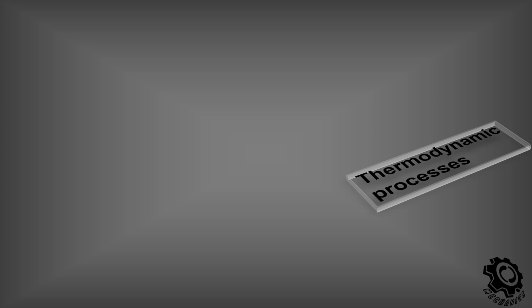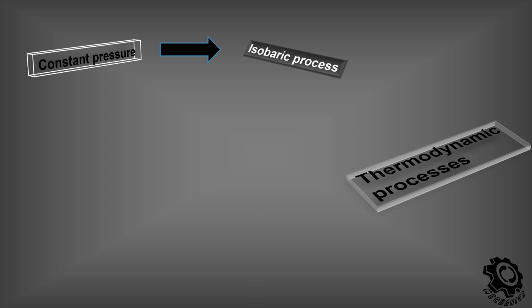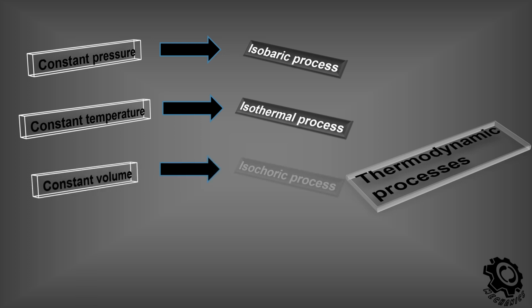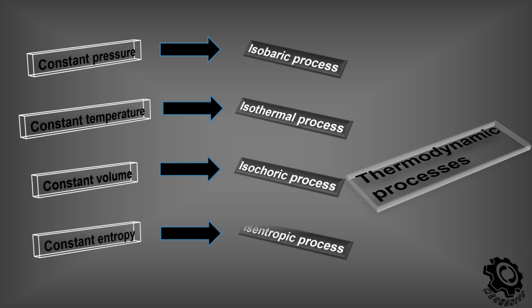There are many thermodynamic processes that are under constant properties. For example, constant pressure process is known as isobaric process. Constant temperature process is known as isothermal process. Constant volume process is known as isochoric process. Constant entropy process is known as isentropic process.